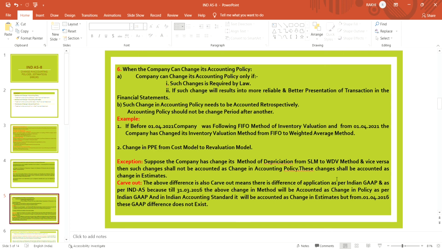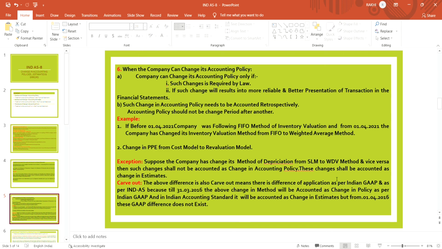These changes shall be accounted for as a change in estimates. Change in method of depreciation is an estimate, not a policy.